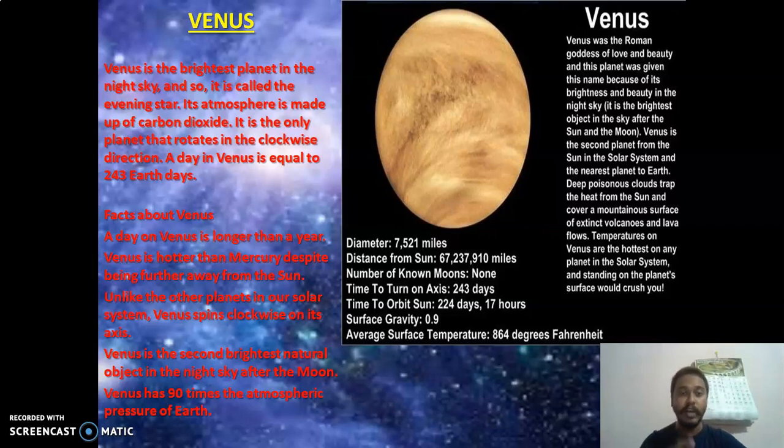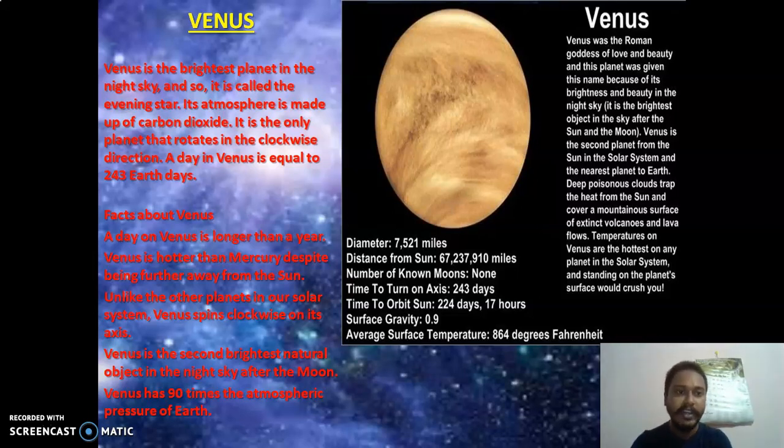Now is it possible for us to inhale carbon dioxide? We are living on Earth because here the atmosphere is suitable, but what is the main gas we need? Oxygen, and Venus is full of carbon dioxide. So this also tells us that life on Venus is not possible. It is the only planet that rotates clockwise. Like, all planets rotate this way, but Venus rotates clockwise. Okay, so it rotates clockwise, the others rotate anti-clockwise.